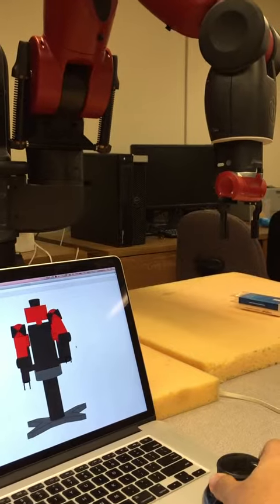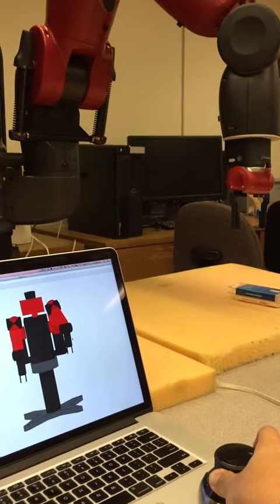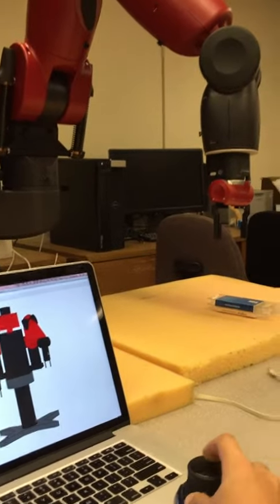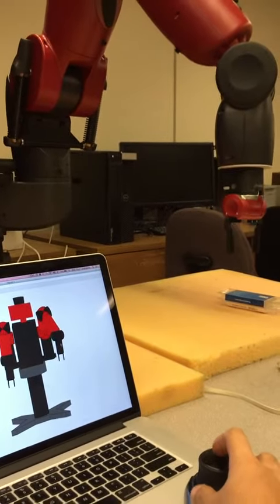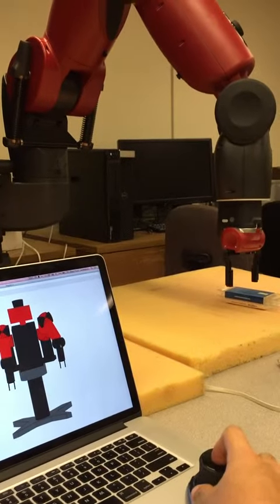the configuration shown in MATLAB also changes as the robot moves. So it's not exactly real time, but it's approximately real time state feedback. Okay, so